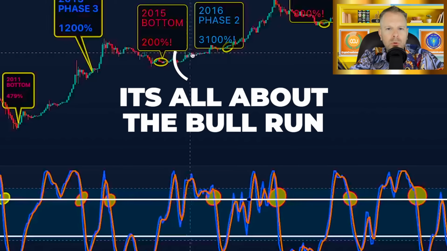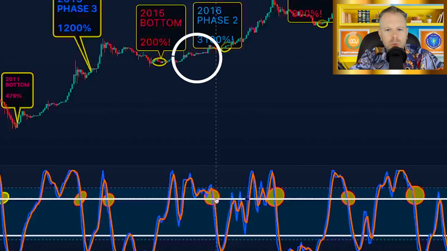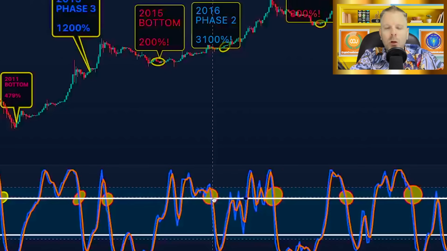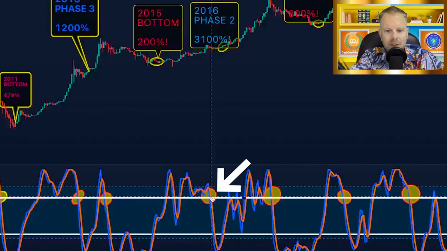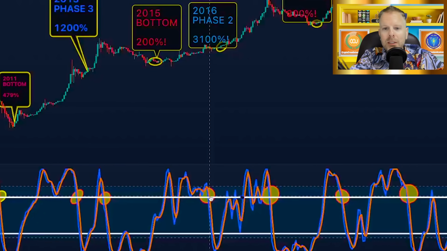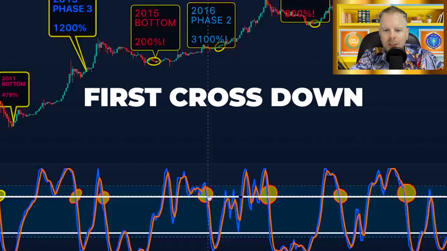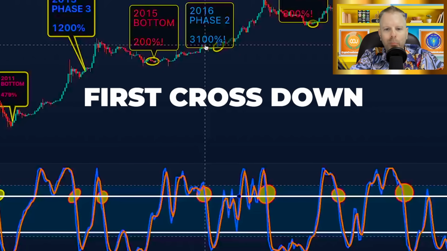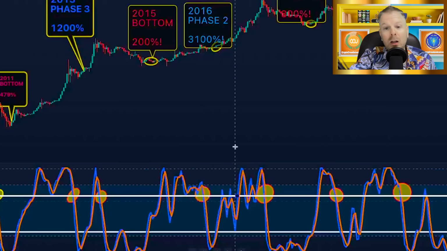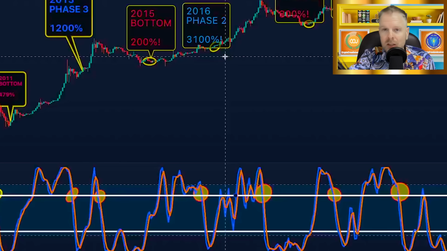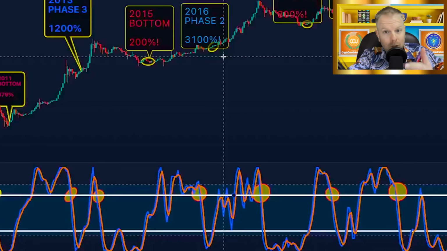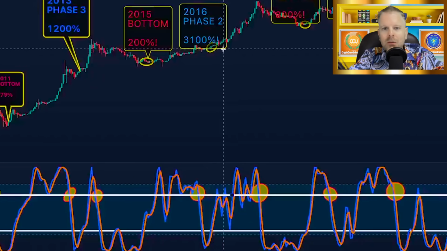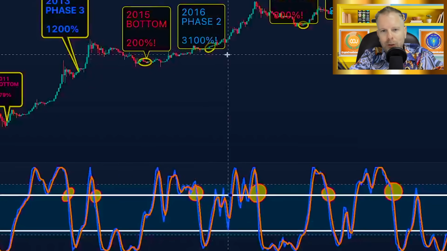We started our bull run. This is phase 1 here. So we really had one cross down only during that part of the cycle, and that was July 2016. That was our first cross down of the 2016 bull market. Once we crossed down, we regained our momentum. It's precisely what the market ordered. It's what the market needed. We needed to really take a breath, start to build some structure.